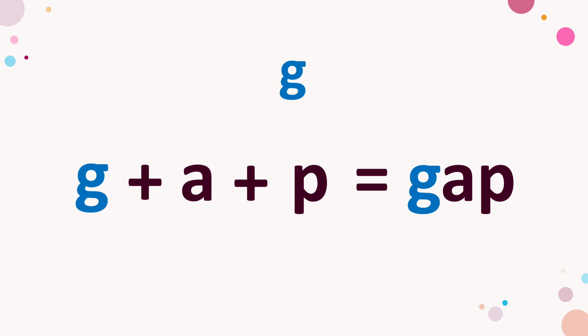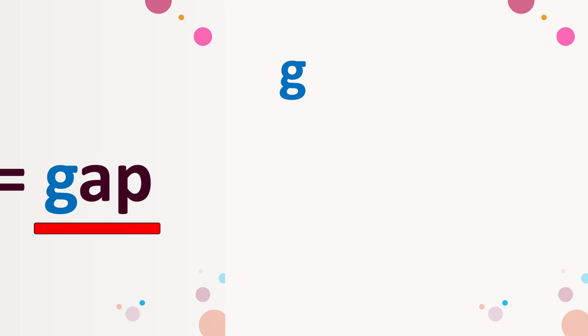What is this sound? G. And what is this sound? A. Let's blend them. G, a, ga. What is this sound? P. Shall we blend them all? G, a, ga, p. Gap. Let's try again. G, a, ga, p. Gap. Great job. You just read a three-letter word.